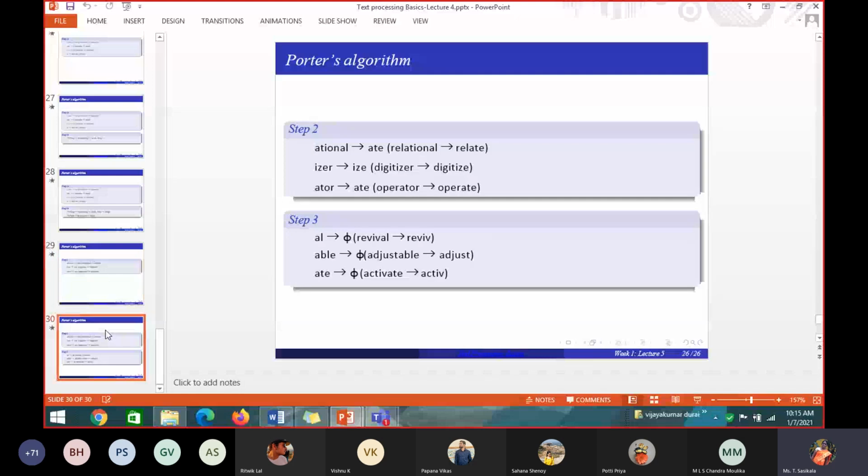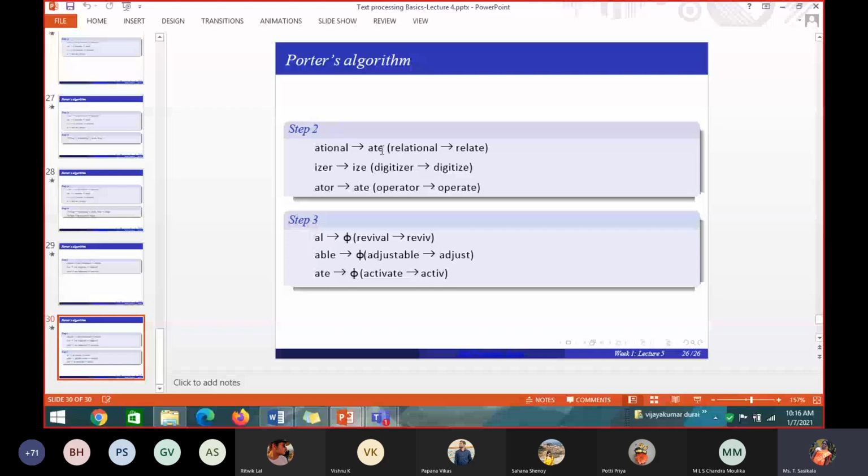So what is the condition? How will you write a condition? Can you tell me the general syntax for writing a rule? How to write a rule? Condition followed by the suffix implies what it should be replaced with. Replacing word. Okay, it may be replaced by some other thing or it will be replaced by null.